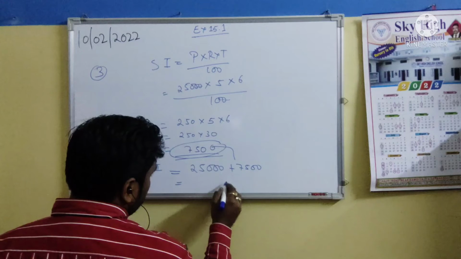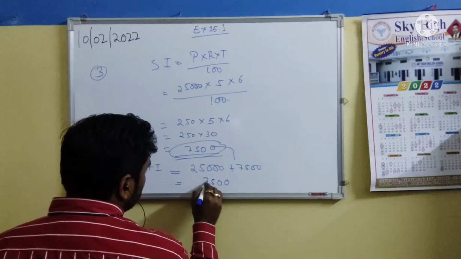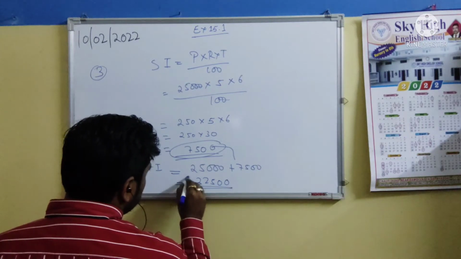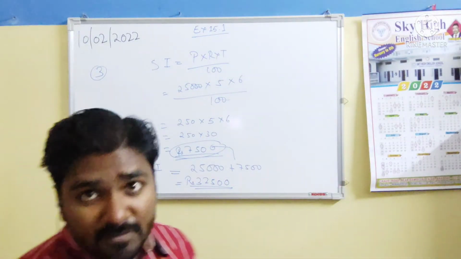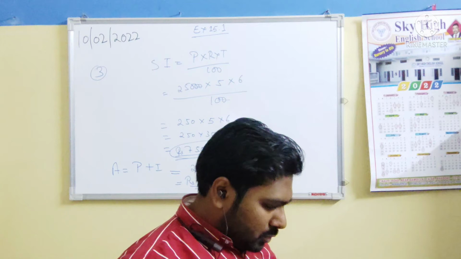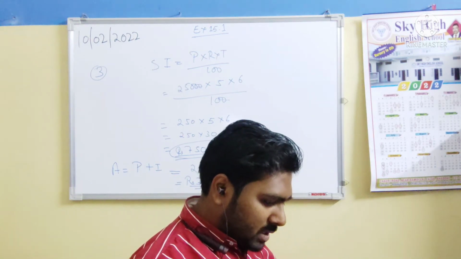So add it down. 0, 0, then 5, 7 plus 5 is 12, carry 1, then 3. The amount he has to pay is rupees 32,500.